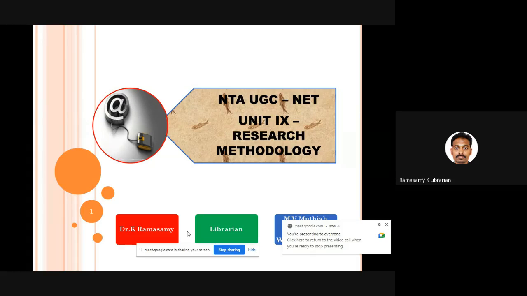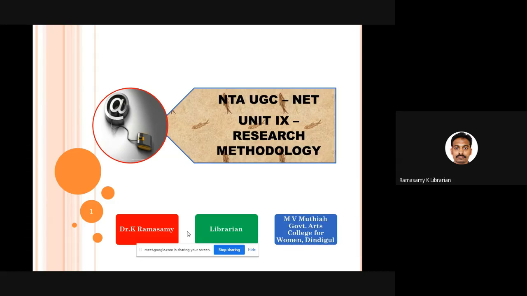Okay. Dear students, I'm happy to meet you again in another set of sessions meant for yet another unit of your LIS coaching. Unit 9, research methodology. It's a very conventional topic. Maybe you may be preparing for research methodology both for your first paper and for library science. So this paper has got its appearance both in the first paper and in the library science paper.